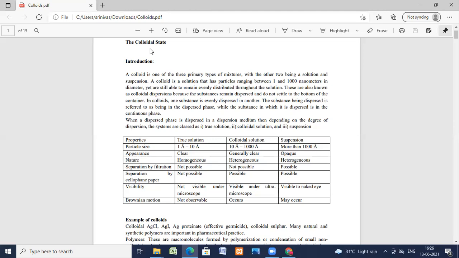And for a true solution, particles are invisible under normal conditions. For colloids, the particles are invisible even under the most powerful microscope. Whereas for suspensions, the particles are visible under the microscope and sometimes even to the naked eye.